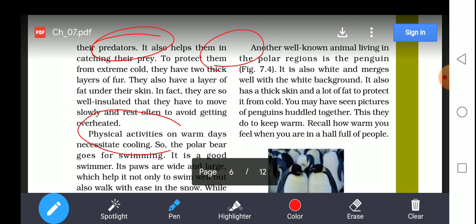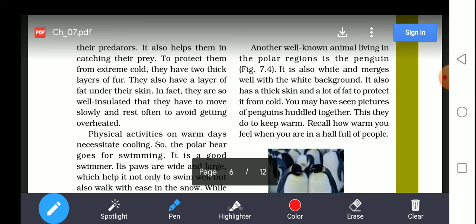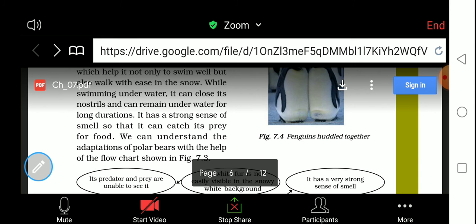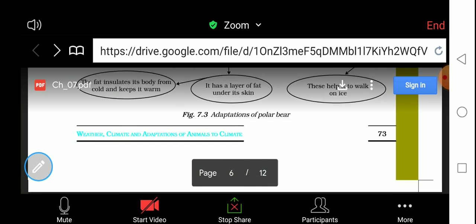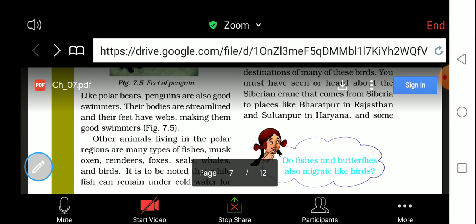So they do this to keep warm. Recall how warm you feel when you are in a hall full of people. Similarly, penguins move together as adults, in large groups. This is how penguins survive in the polar region.